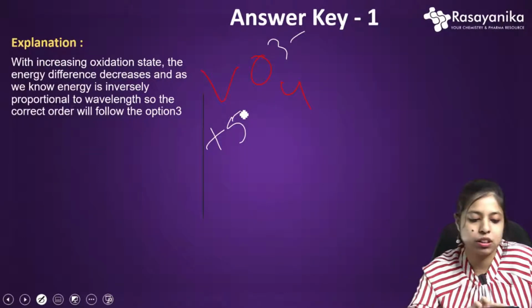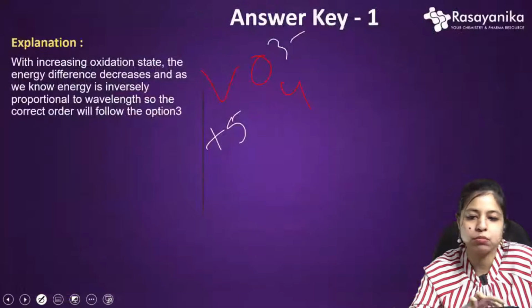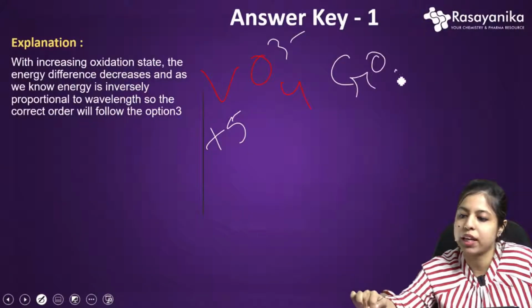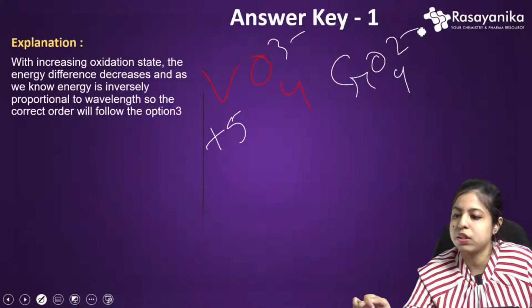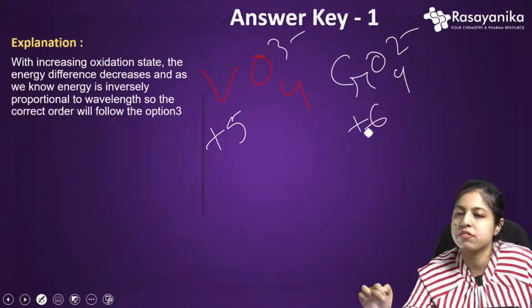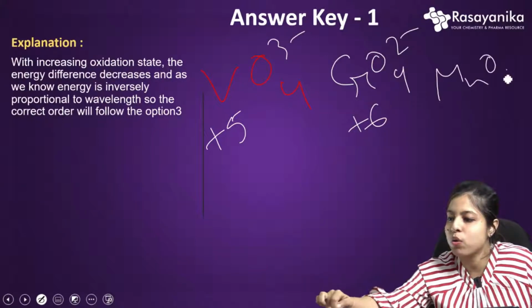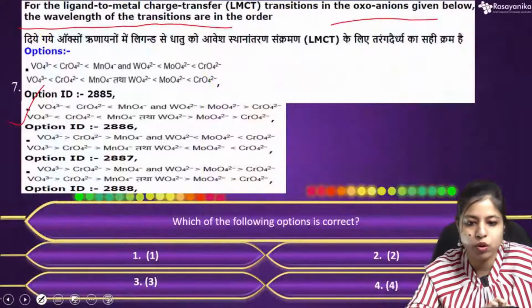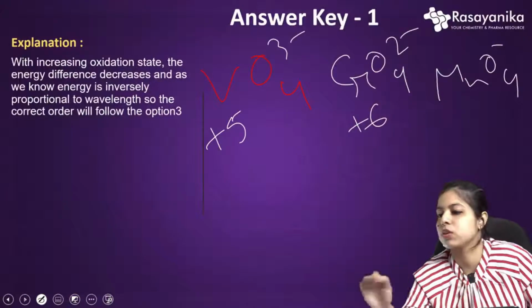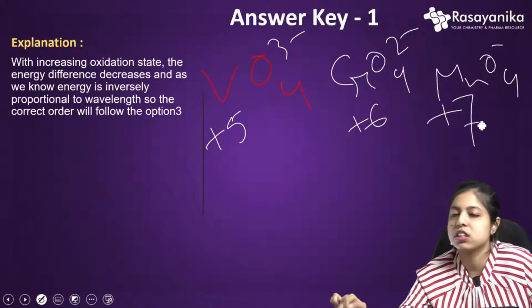And then the next one will be chromium, CrO4 2 minus, right? So it will again give chromium +6 if we find the oxidation state, and similarly MnO4 minus will give the +7 oxidation state.